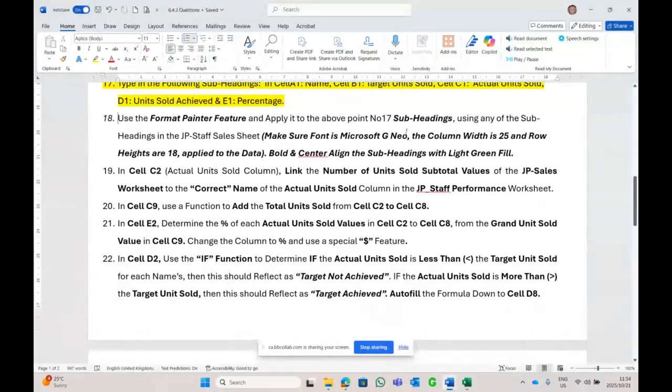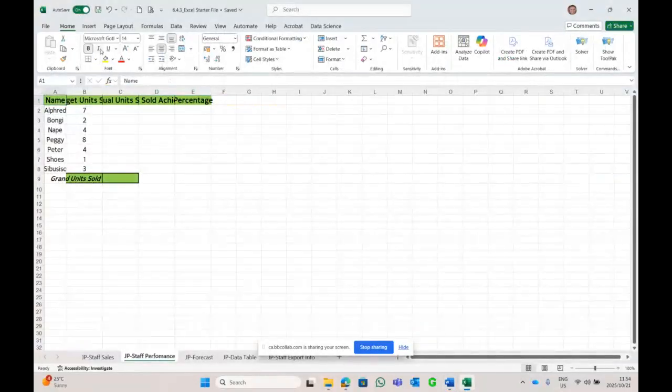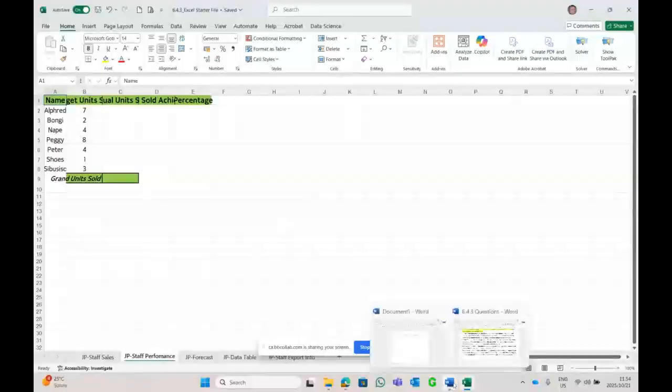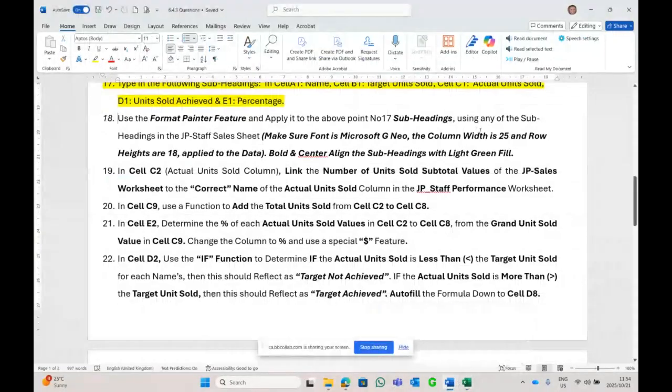Make sure that the font is NGO, column width is 25, row height is 18, and applied to the data. Okay, so let's see. Is the font NGO? Yes, it is. Is the column width?